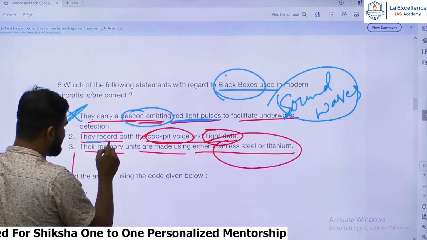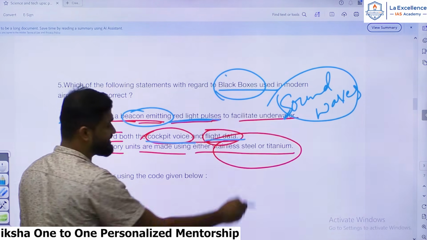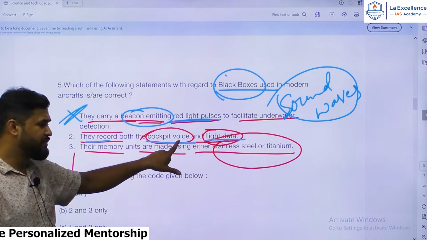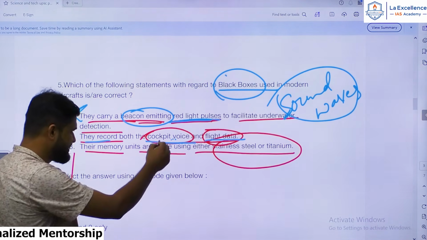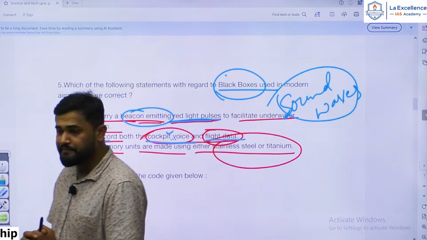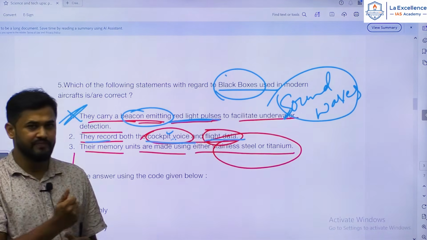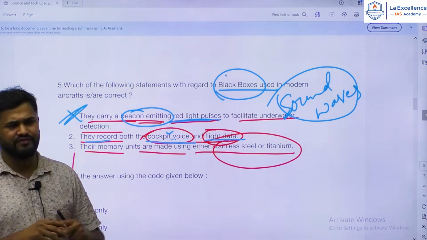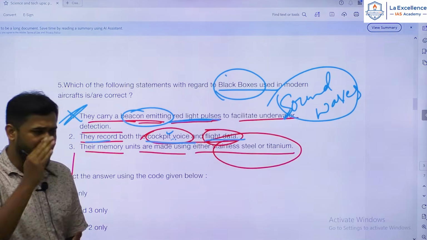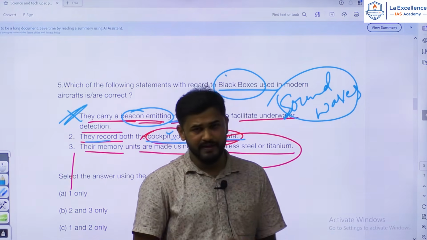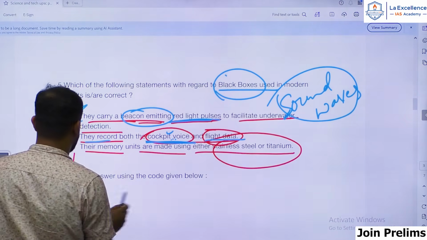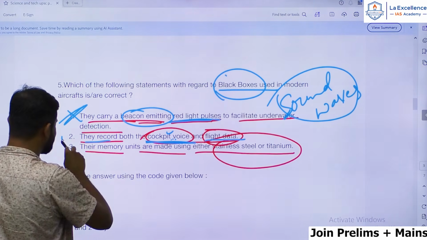And second statement, they record both cockpit voice as well as flight data. Okay, so hopefully many people can guess it right, because these black boxes record the audio data as well as the flight data. Flight data include the speed of the aeroplane and the altitude of the aeroplane, and such technical data also it will record. Okay, yes, the second statement is right.